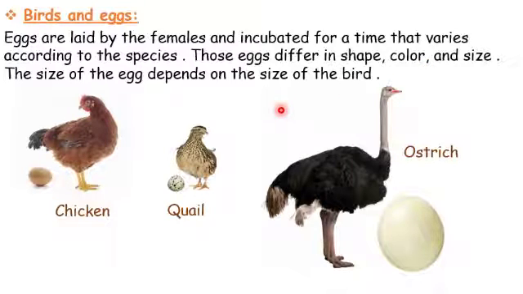And if we look, the color and the shape of each egg is different, because those are different species. They are different animals, so they have different sizes of eggs and different colors and different shapes. This is an oval, but this is somehow a round egg.